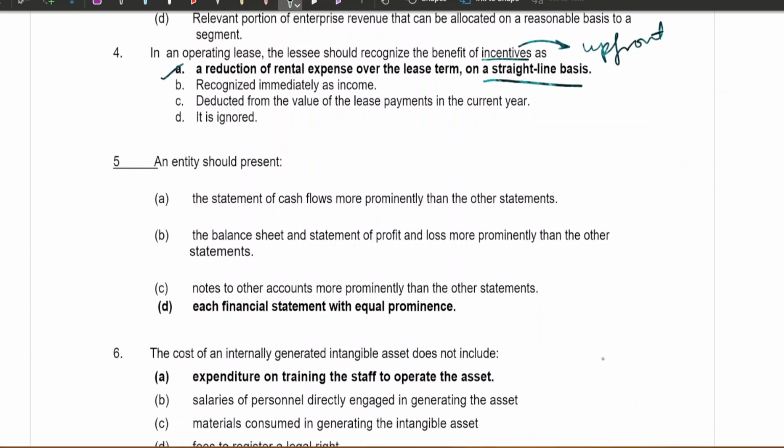The fifth question. An entity should present the statement of cash flows more prominently than other statements, the balance sheet and statement of profit and loss more prominently than the other statements, notes to accounts more prominently than other statements, or each financial statement with equal prominence.